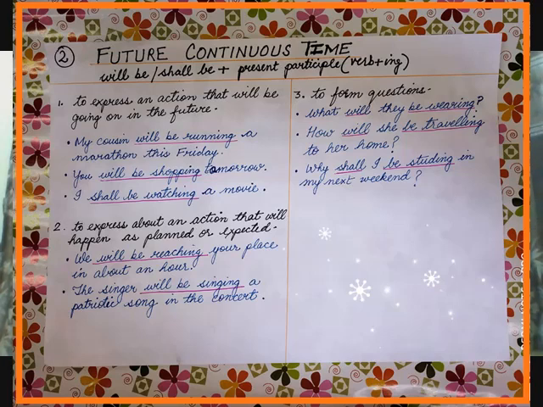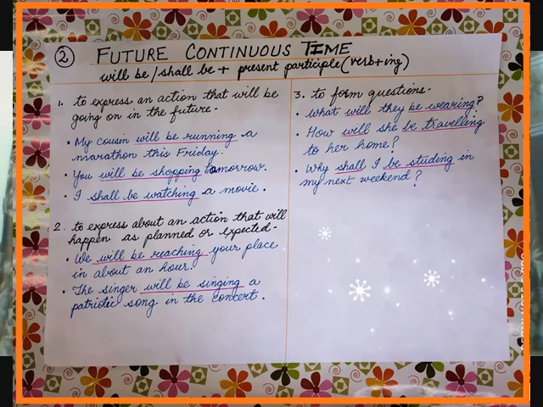Second point, to express an action that will happen as planned or expected. Planned or expected means something which we have already made and there is no change in that. We will be reaching your place in about an hour.